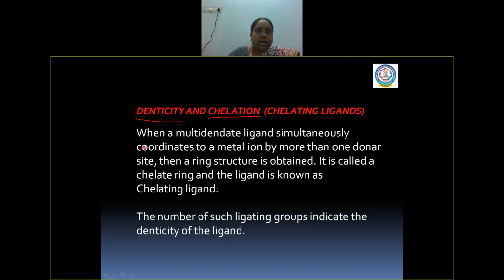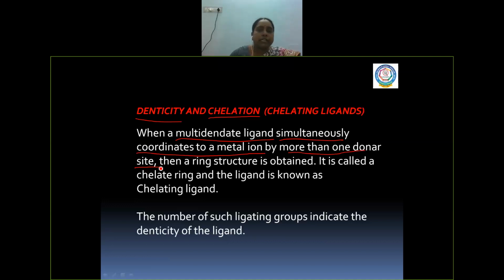In a multidentate ligand, which means a polydentate, a single ligand has many donor sites. In that case, a multidentate ligand simultaneously, this is a very important term here, coordinates to a metal ion by more than one donor site.